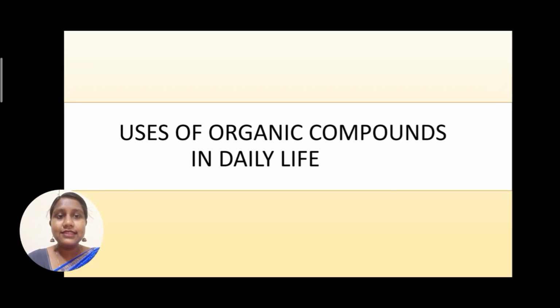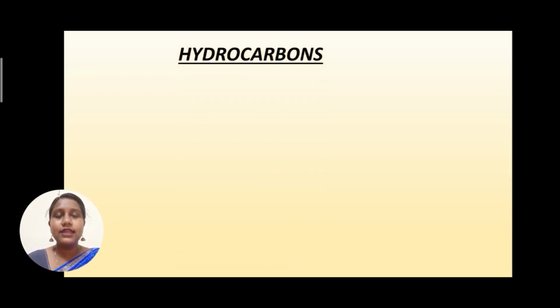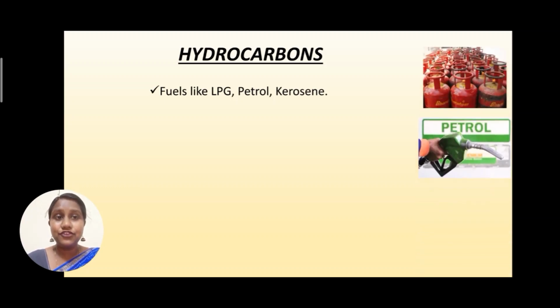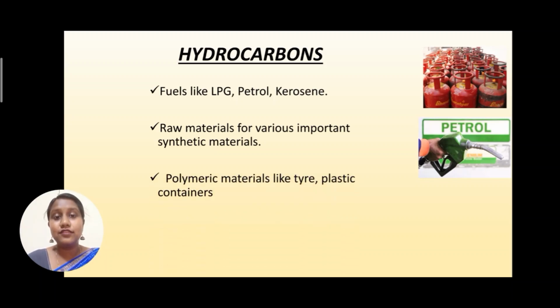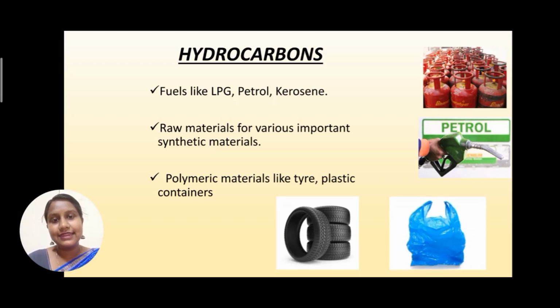So we will see the uses of organic compounds in our day-to-day life. First we will see about the hydrocarbon. Hydrocarbons are used in fuels like LPG, petrol and kerosene. They are also used as a raw material for various synthetic materials, and as polymeric material like tires and plastic containers. So we use hydrocarbons in making of tires, polythene covers, petrol and LPG gases.